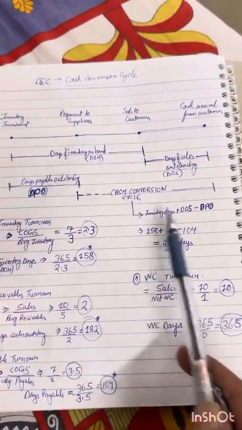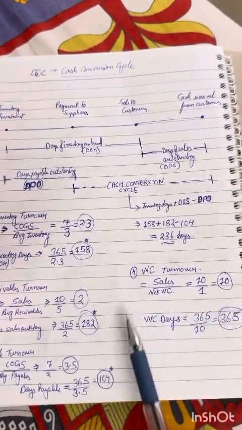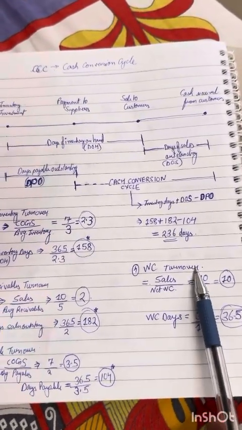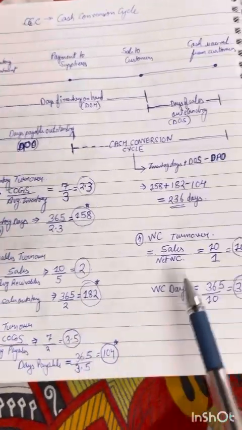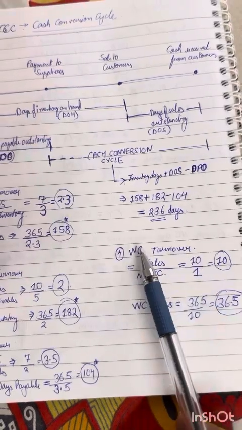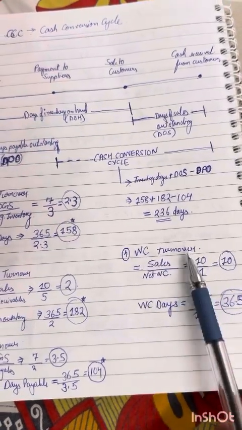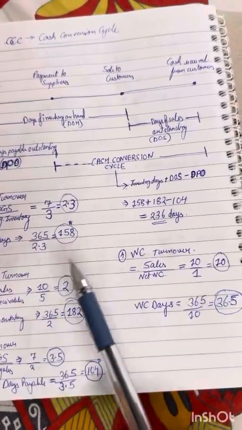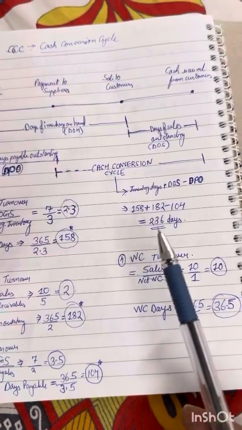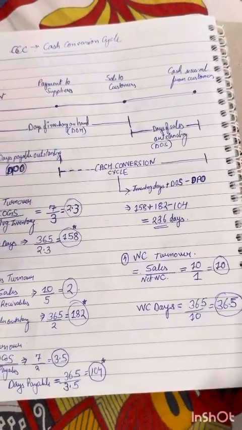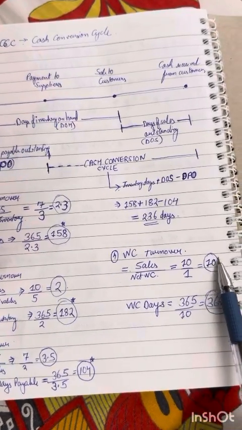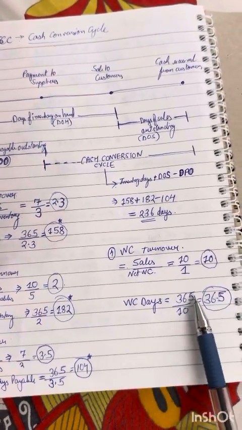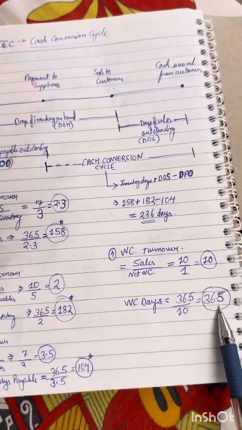Similarly, like the cash conversion cycle, you'll have working capital turnover. What is working capital turnover? If you looked at inventory turnover, receivable turnover, payable turnover, working capital turnover is the same. You calculate the net working capital, which, as we just read, is current assets minus current liabilities. It was 1 in that case, and the sales made were 10. So the working capital turnover was 10, and the working capital days were 365 by 10, which is 36.5 days.